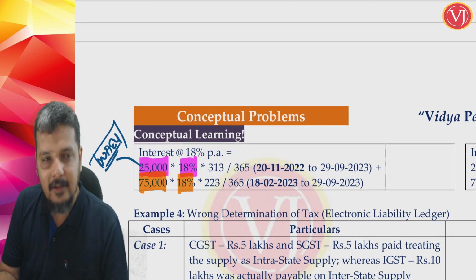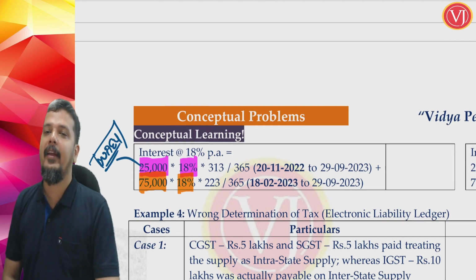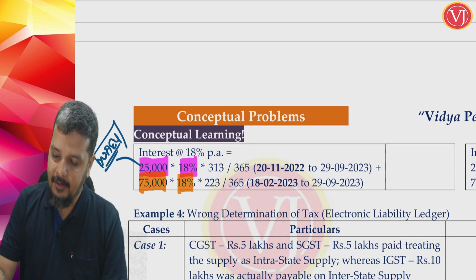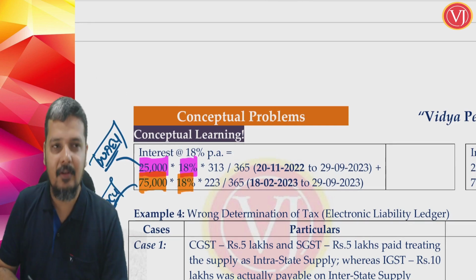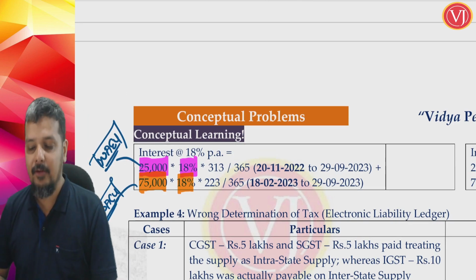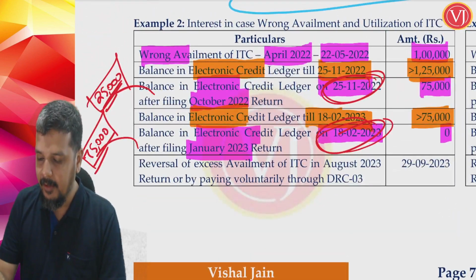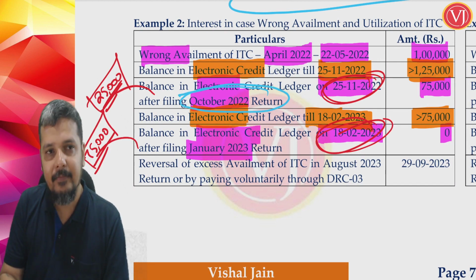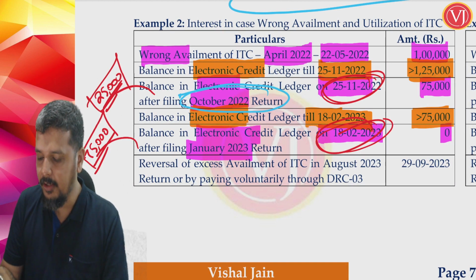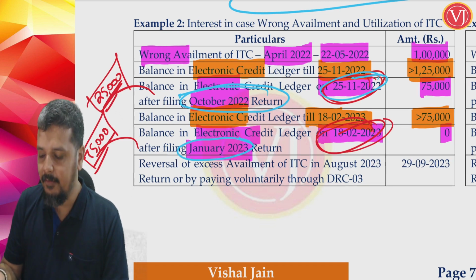75,000 multiplied by 18%. Again, there is wrong availment and utilization. Now, if you see the utilization in both cases, the first wrong utilization happened while filing my October return on 25th November. The second wrong utilization happened on the January return, which I filed on